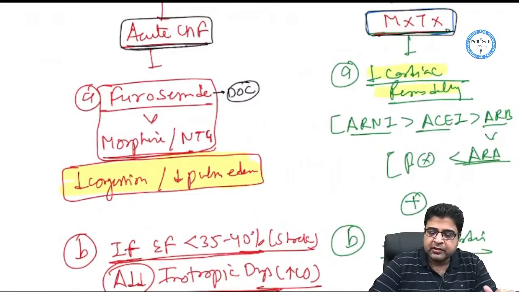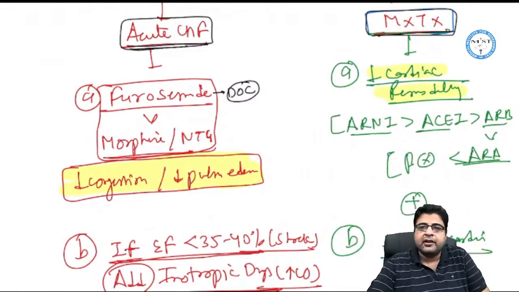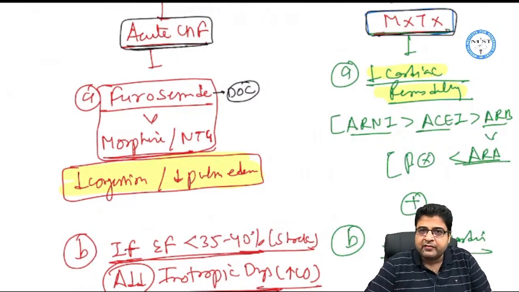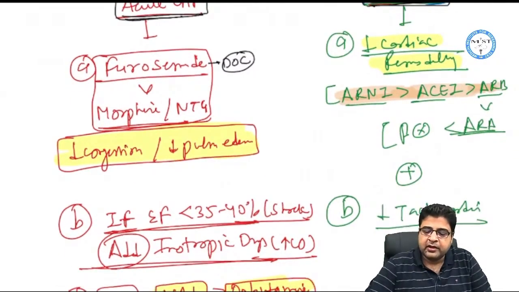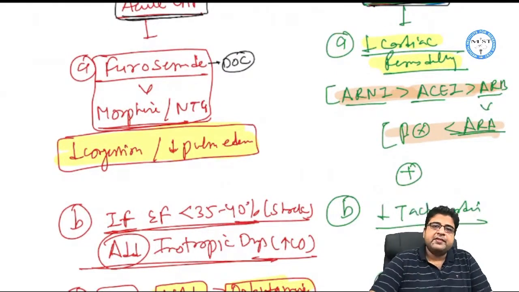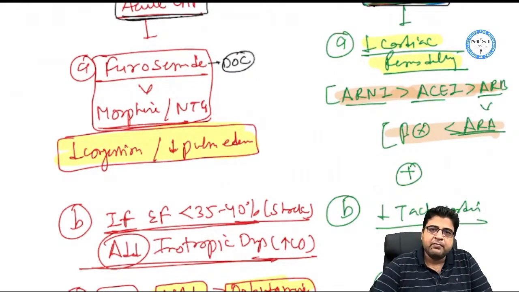Number 1 medicine: the drugs which can prevent cardiac remodeling. These reduce mortality and improve survival, and these 5 medicines in sequence are: ARNI is the best drug, followed by ACE inhibitor, then ARB, then we have ARA and beta blockers.